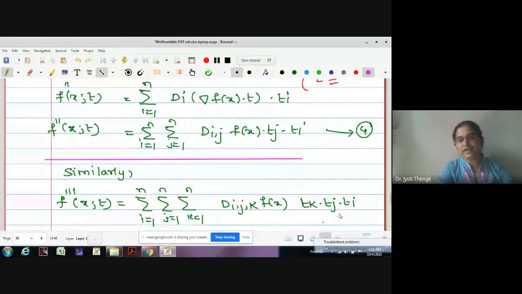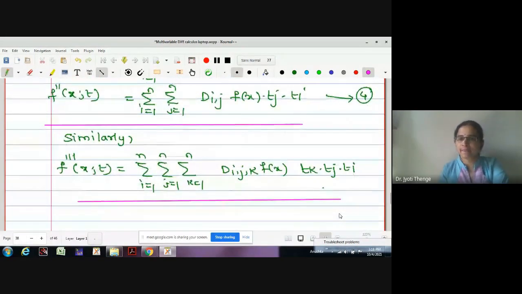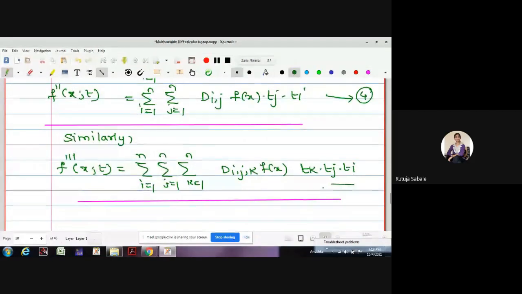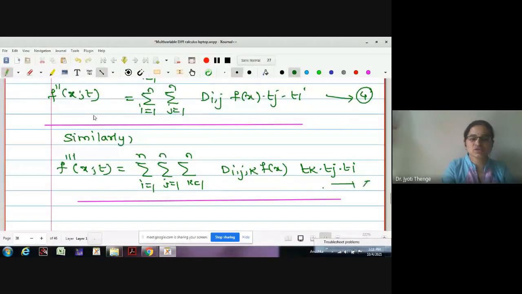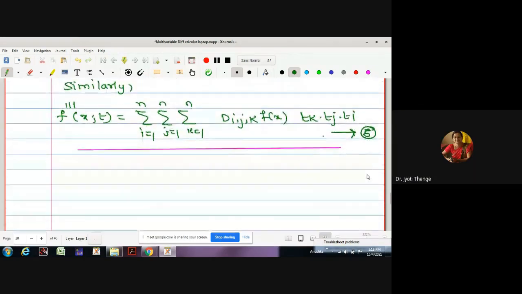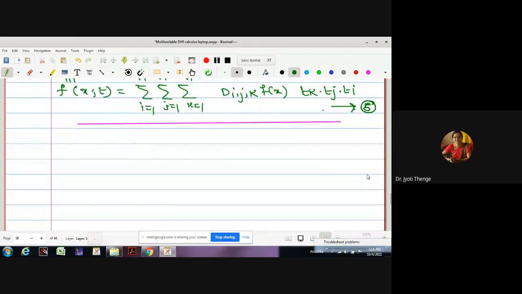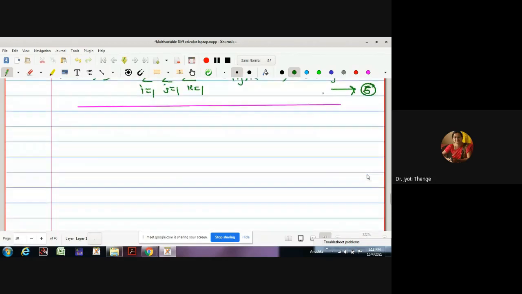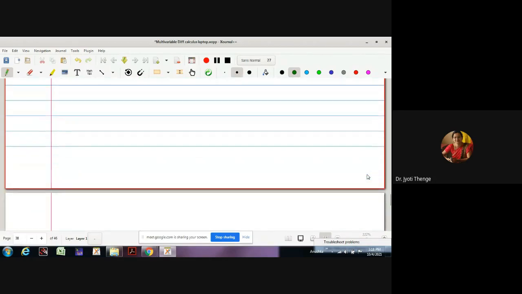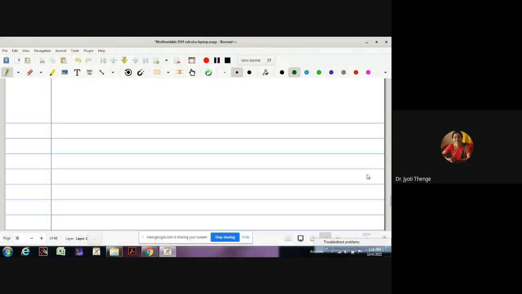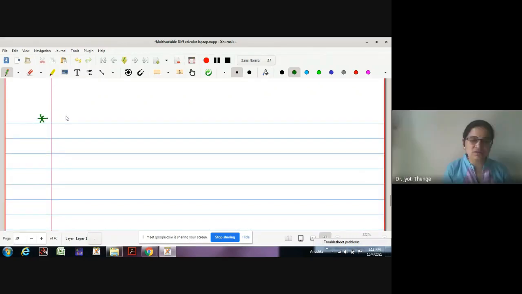Any difficulty till this? No, ma'am. Okay. Let me just go for Taylor's theorem. This Taylor's theorem is actually the last theorem of unit number 3. Today we will anyhow finish. It will take 5-10 minutes more, but we will try to finish this. Let me write the statement of Taylor's formula or Taylor's theorem.